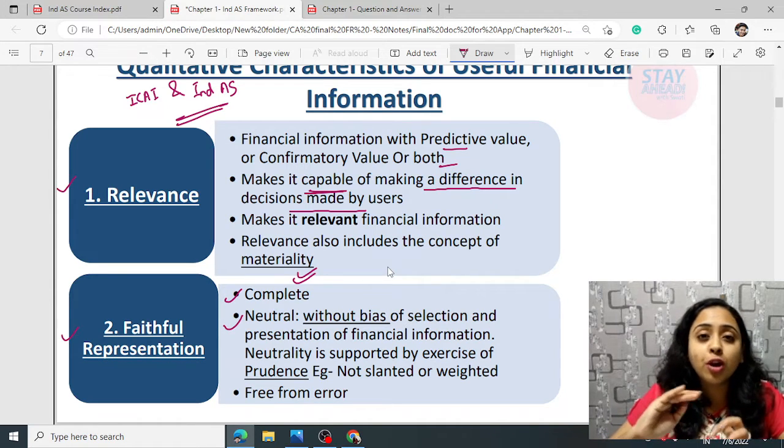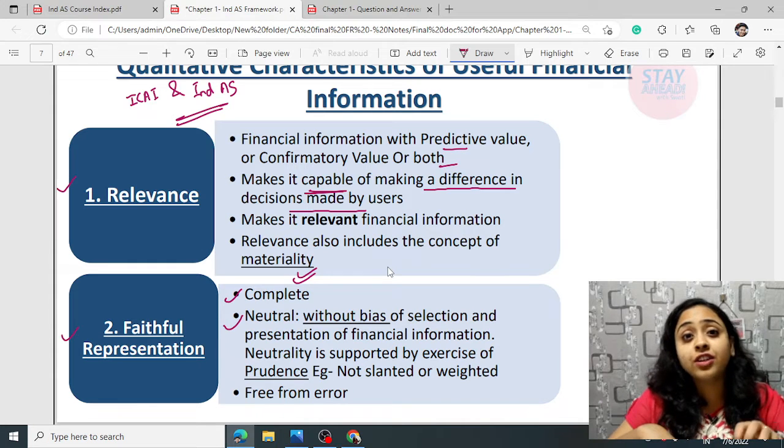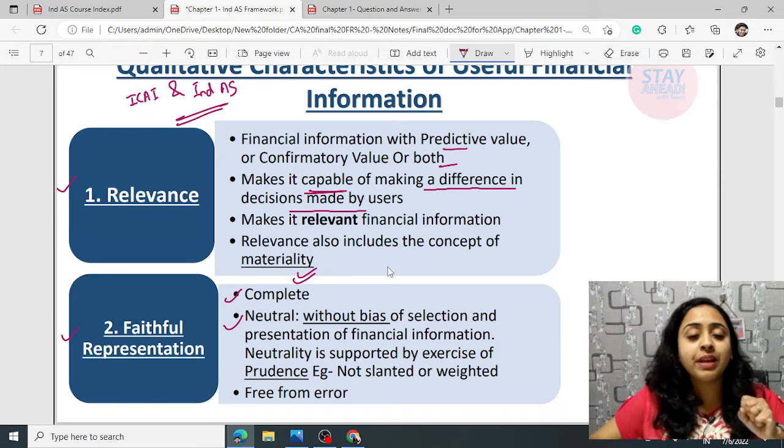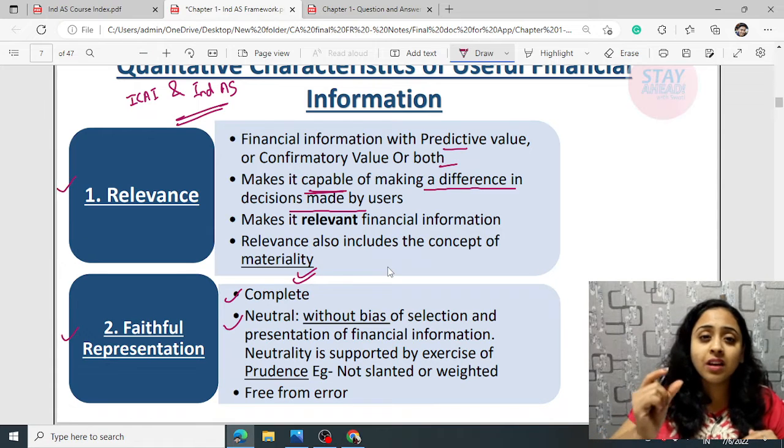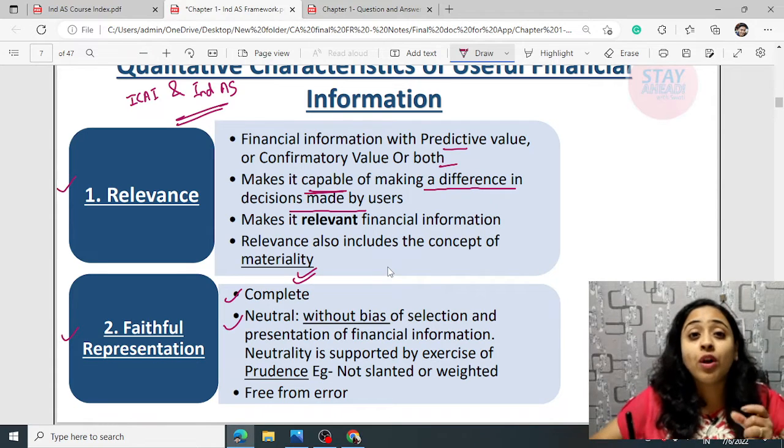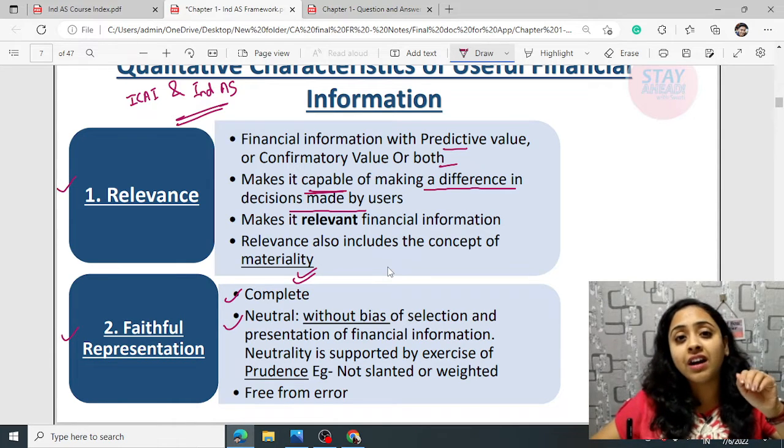It should not be that you have highlighted the deposits in some other neon color, okay, or kept it bold, underlined. No, the entire balance sheet should be with the same font. Okay, same font, same size of the font, same color. Even if you have highlighted the headings, you have to highlight all the headings.